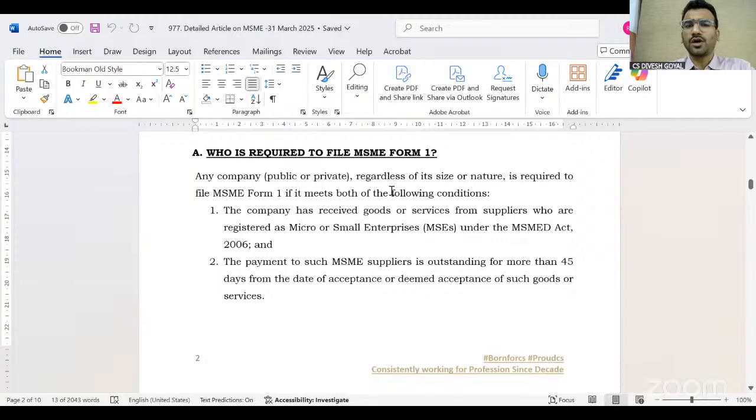Whenever we talk about the MSME 1, the first question is: who is required to file form MSME 1? Which type of companies, whether a private company, a public company, a listed company, a non-listed company, or an LLP? The answer is that each and every type of company, whether an OPC, private company, public company, listed or unlisted company, has to file the MSME 1 if your company falls into the criteria of the MSME 1.